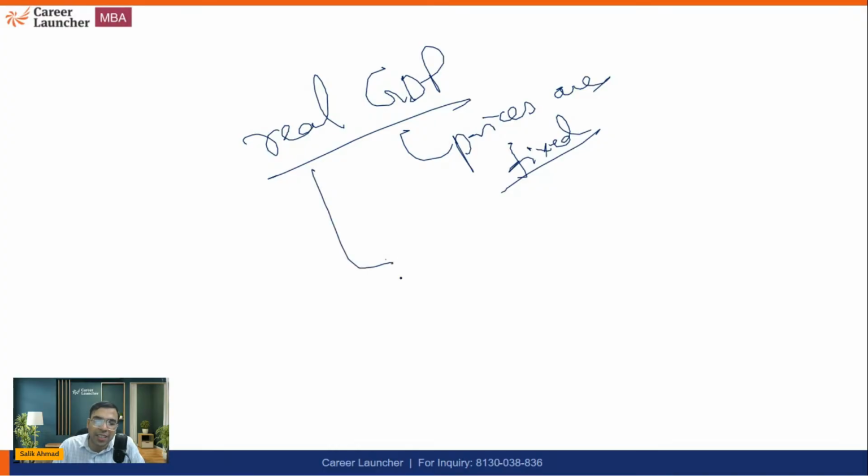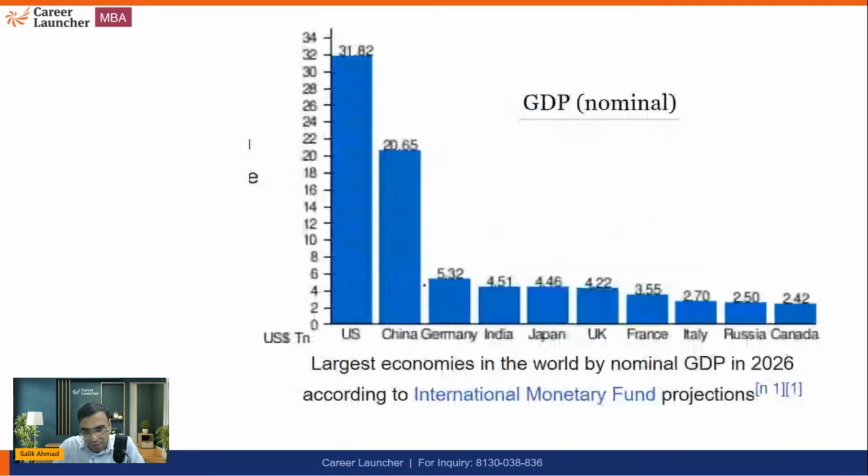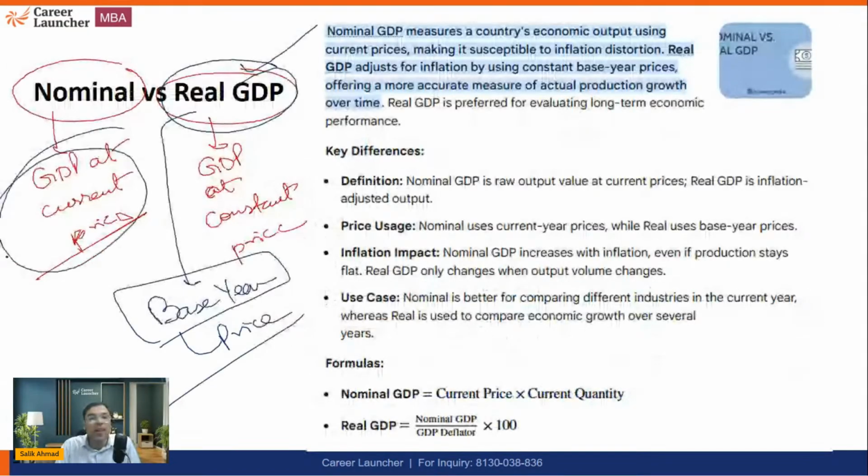So we call it GDP at constant price, and it always comes with a base year. This is GDP at constant price, whereas the current one will not tell us the right picture, because maybe the GDP might have increased because of inflation, right? And in real GDP, we are excluding the impact of inflation.